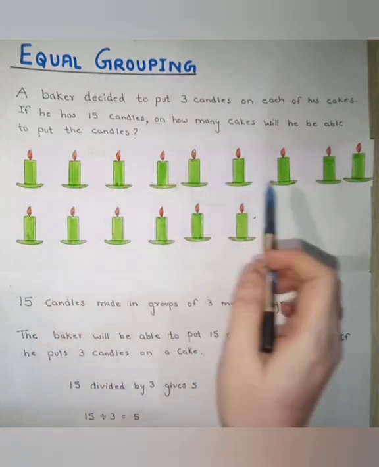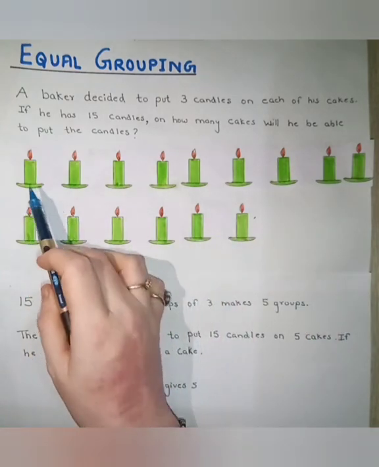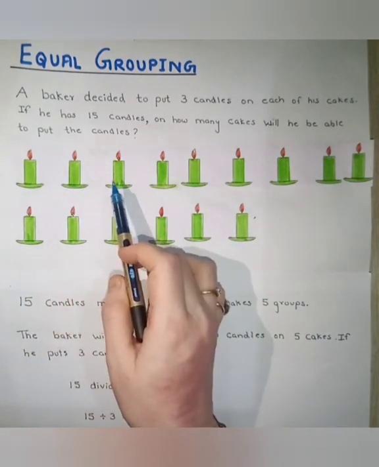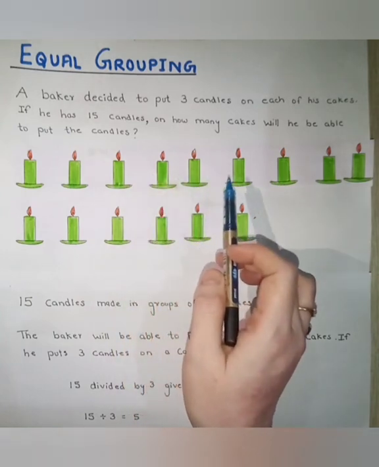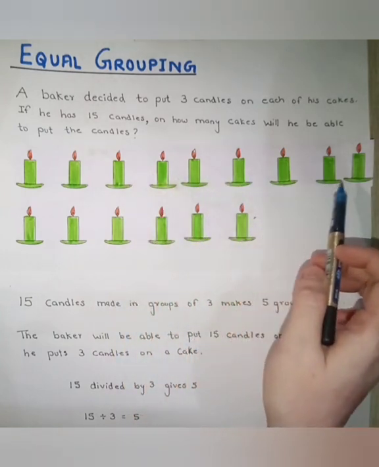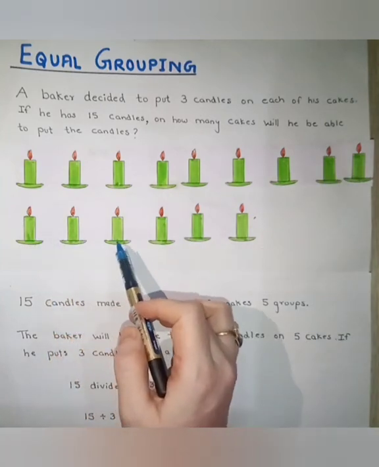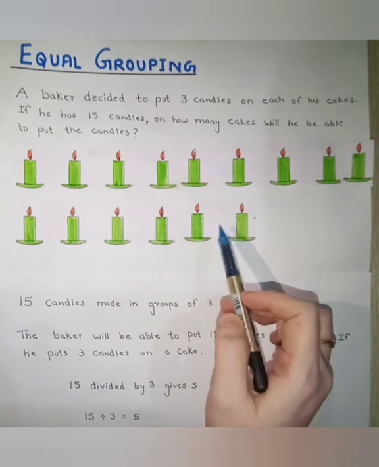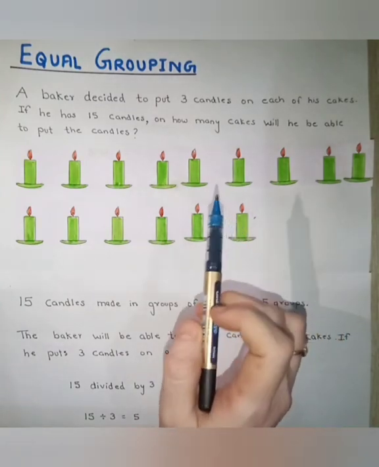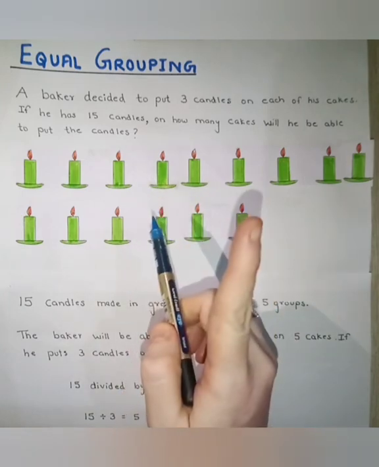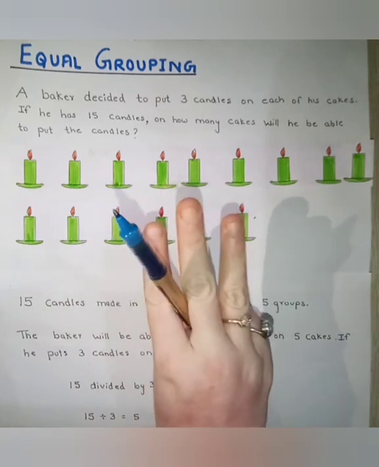So, first we will count the number of candles. 1, 2, 3, 4, 5, 6, 7, 8, 9, 10, 11, 12, 13, 14, 15. So, there are 15 candles. And in one cake, he will use 3 candles.